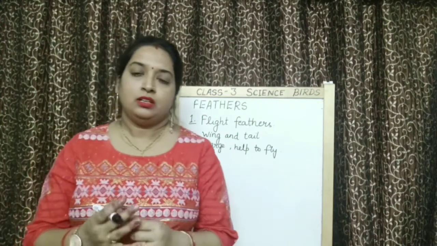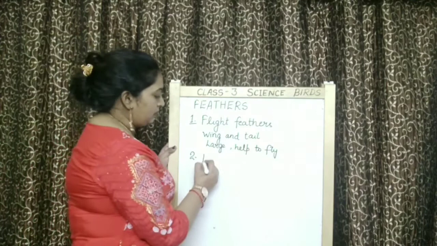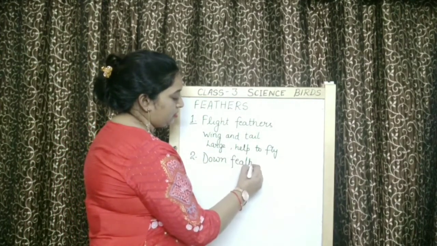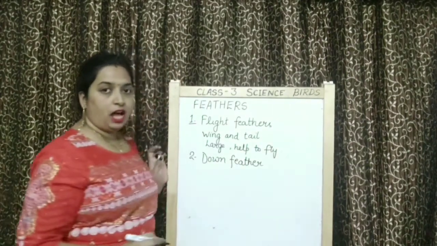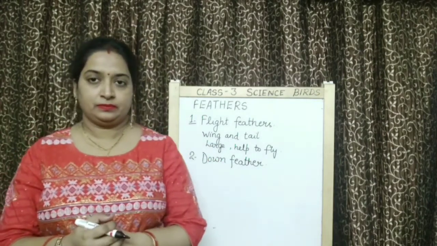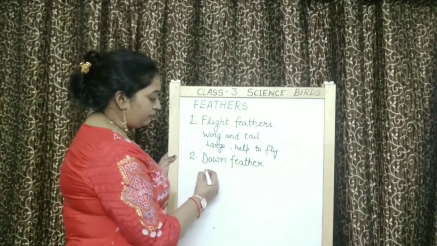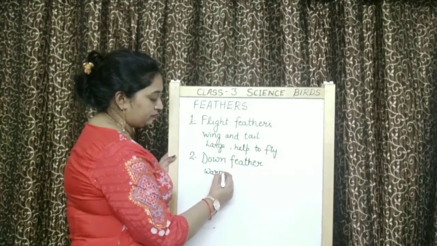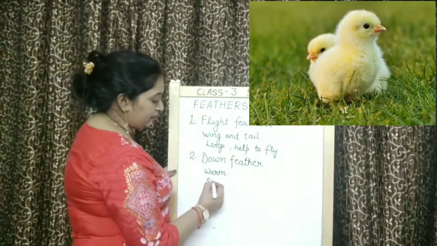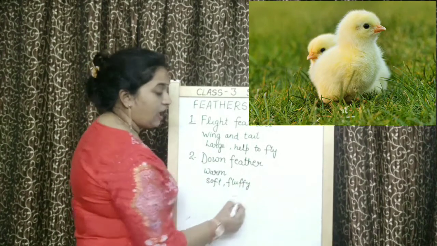Right? Now children, what is second type of feathers? These are down feathers. Children, down feathers, they grow close to the skin of birds. Okay? And these feathers, they keep body of a bird warm. Children, these down feathers, they are very soft. They are fluffy and small.